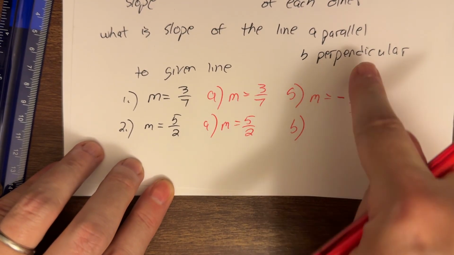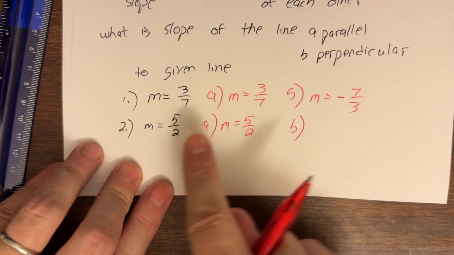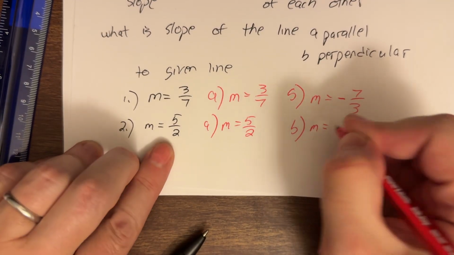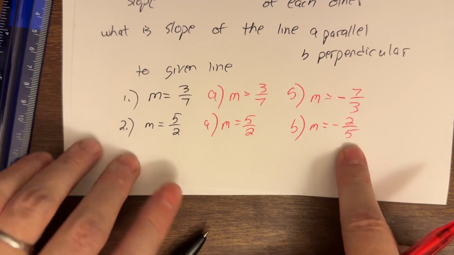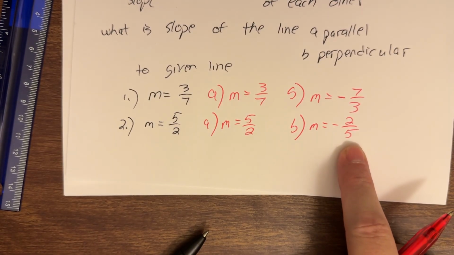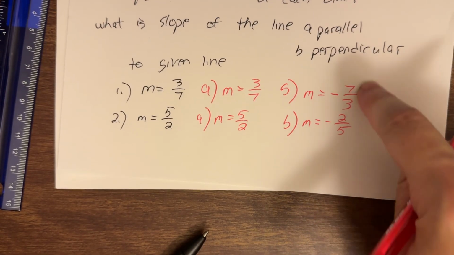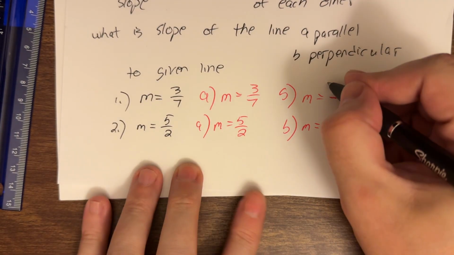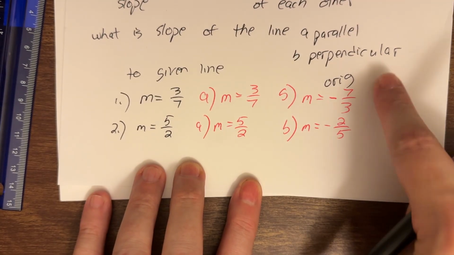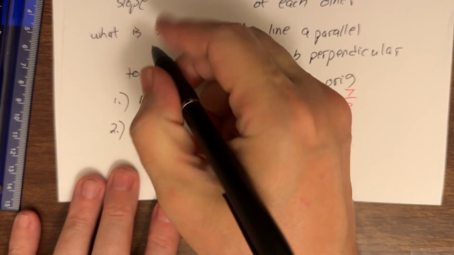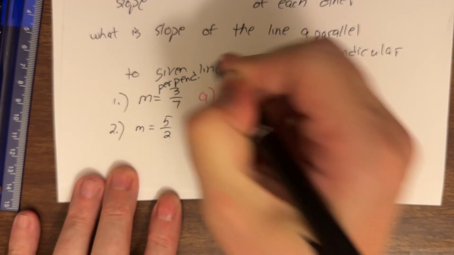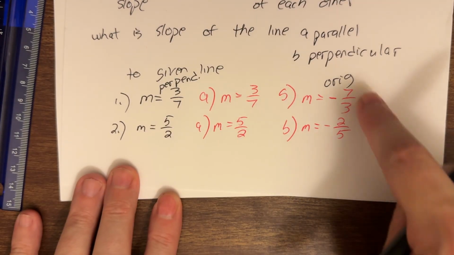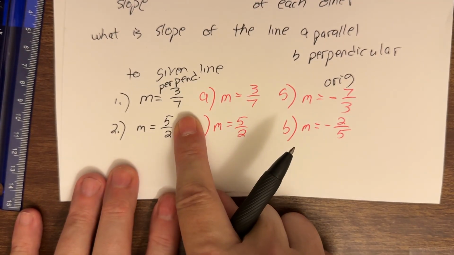Part B, now I'm looking at the perpendicular line. So again, the negative reciprocal. It started positive, so it becomes negative, and then I flip my fraction. And what people want to start realizing is that if you do that again, you end up right back where you started. So if I reverse the question, if this was the original line and this was its slope, well, then this one would be the perpendicular one. I started negative, hit it with another negative, it becomes positive, flip the fraction, 7/3 becomes 3/7.